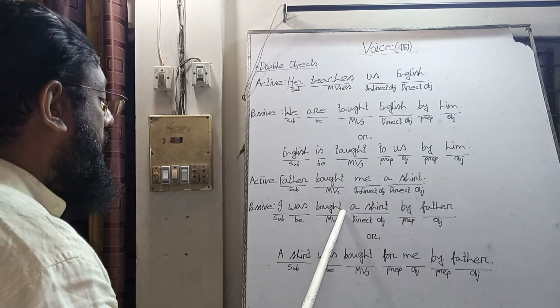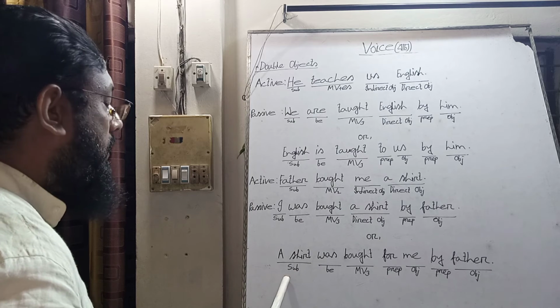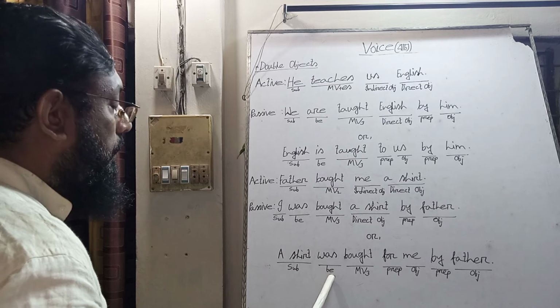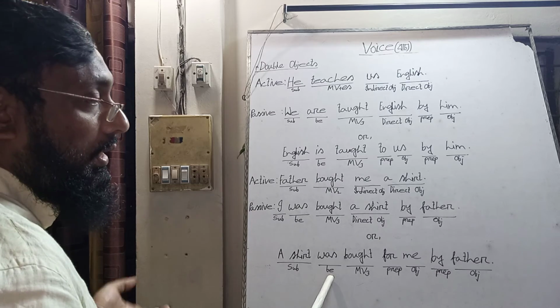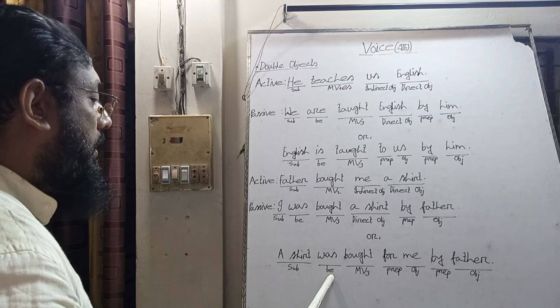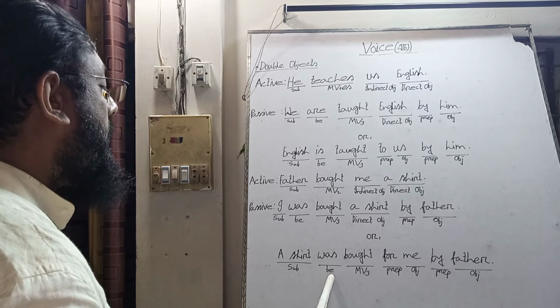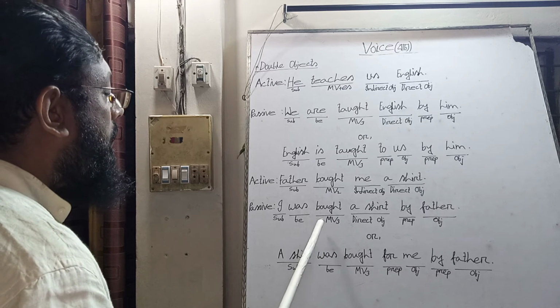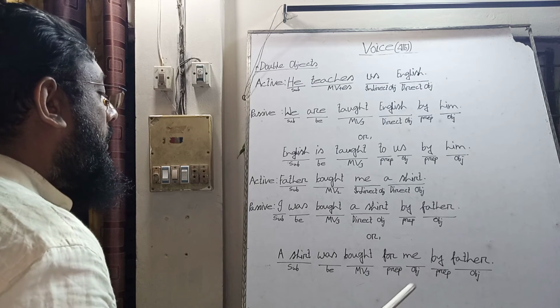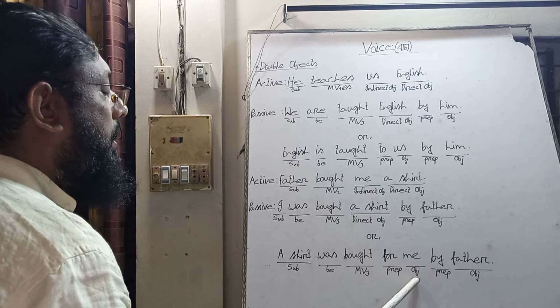And it is past indefinite tense, so a shirt is third person singular, and we use "was" in the past tense for all singular number. We take "was," the be verb, as the auxiliary verb here, and after that we take the past participle of the main verb "buy," and then there is the indirect object.